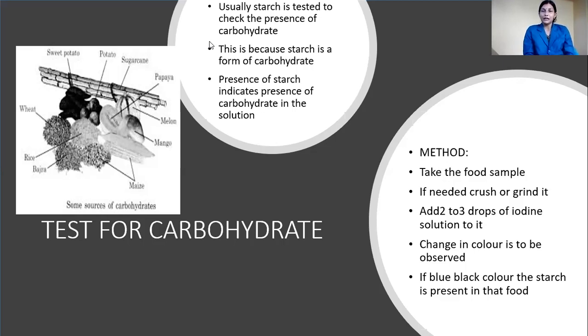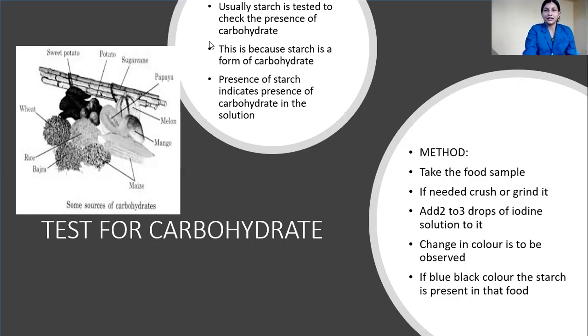If blue black color is there, then starch is present in that food. If blue black color is there, then what can you say? You say that starch is present in food. This is the carbohydrate test.